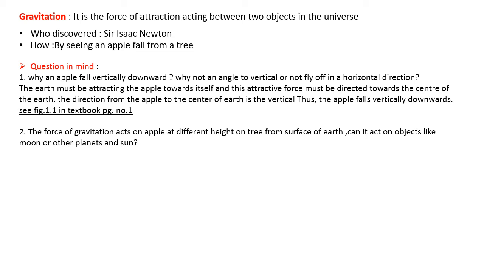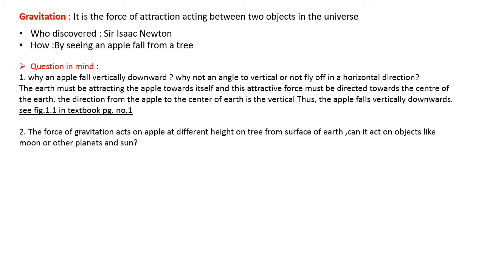Now as you can see in the diagram in the book, above the tree there is a moon shown, and that is what the second question coming in the mind of Newton: when the apple is attracted towards the earth due to the gravitational force, is this gravitational force acting between the moon or the other objects like a planet? Because as you can see on the apple tree, all the apples are not at the same height, they are at different heights. So from every different height, the apples are attracted by the earth's gravitational force, means at different heights the gravitational force is acting.